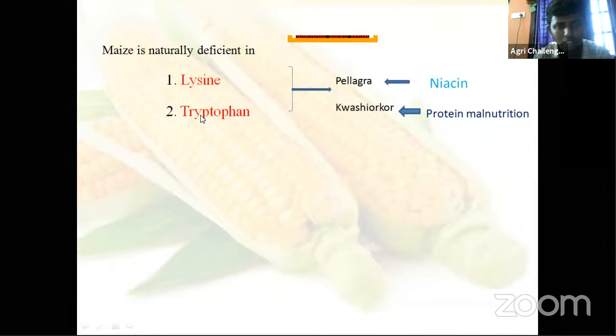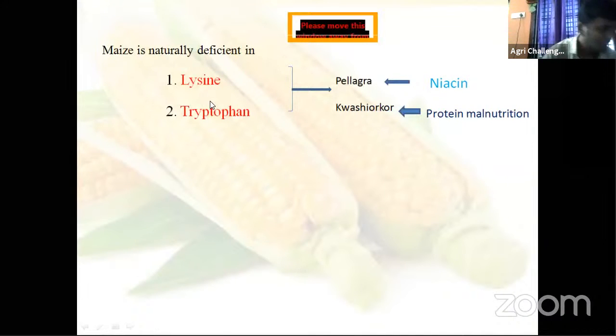Then tryptophan, and these two, protein malnutrition. Just a minute.